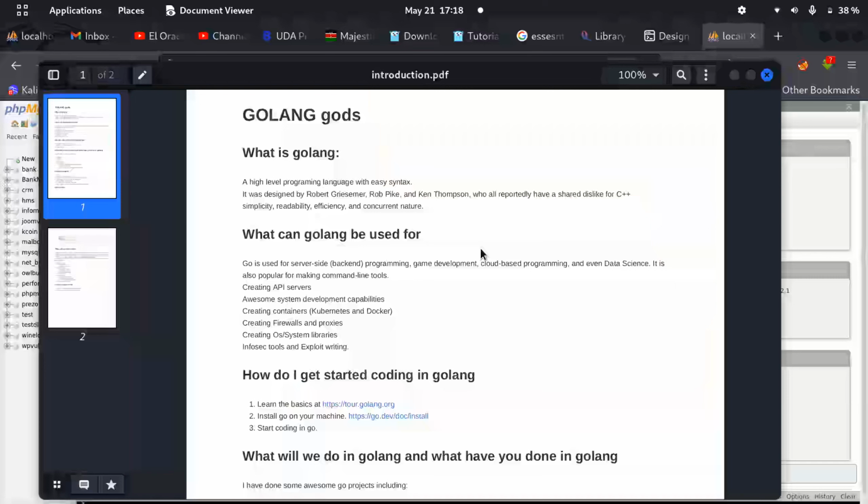Most programs, when they run, will use 1 GB or 2 GB of RAM, consuming so much power while giving you very little output.